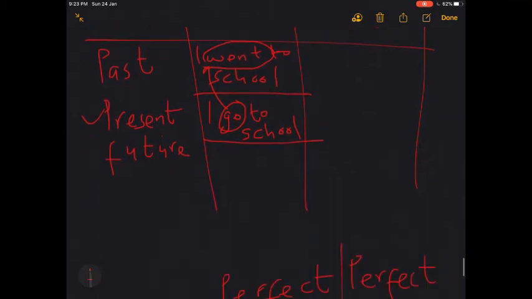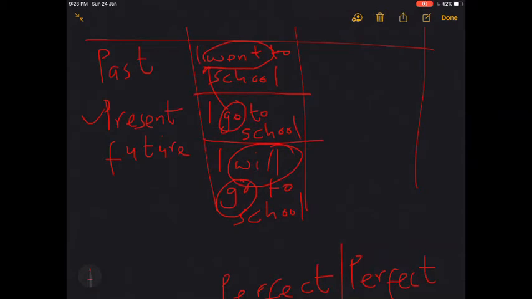And in the simple future tense, I will say I will go to school, which means it has not happened yet. The auxiliary verb will is added to go to make it the future tense.